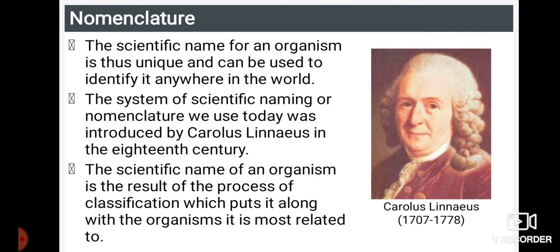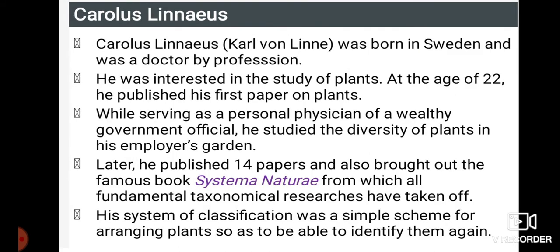That is the contribution we have already learnt in earlier classes. The system of scientific naming or nomenclature we use today was introduced by Carolus Linnaeus in the 18th century. The scientific name of an organism is the result of the process of classification, which puts it along with the organisms it is most closely related to. So in the scientific naming, humans belong to Homo species. Two names were given, isn't it? It is mainly because of Carolus Linnaeus.